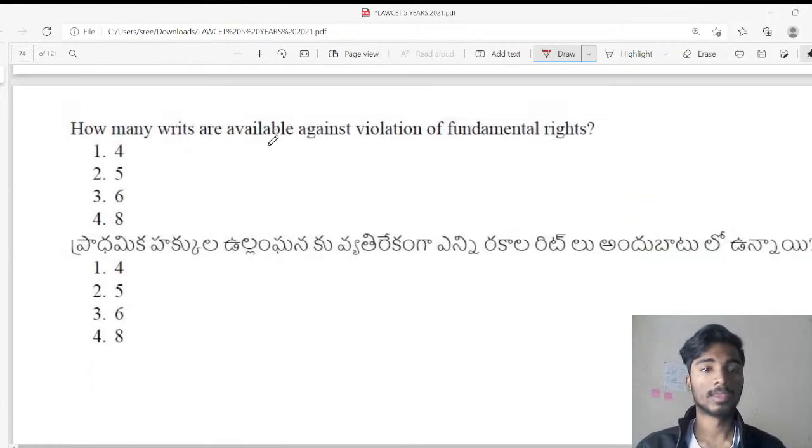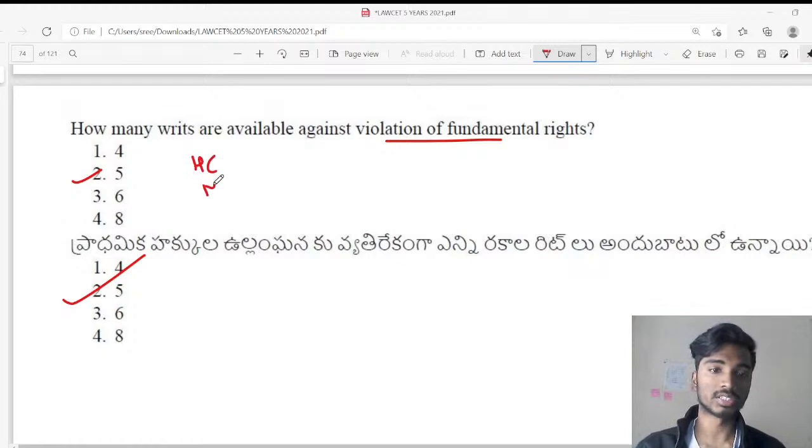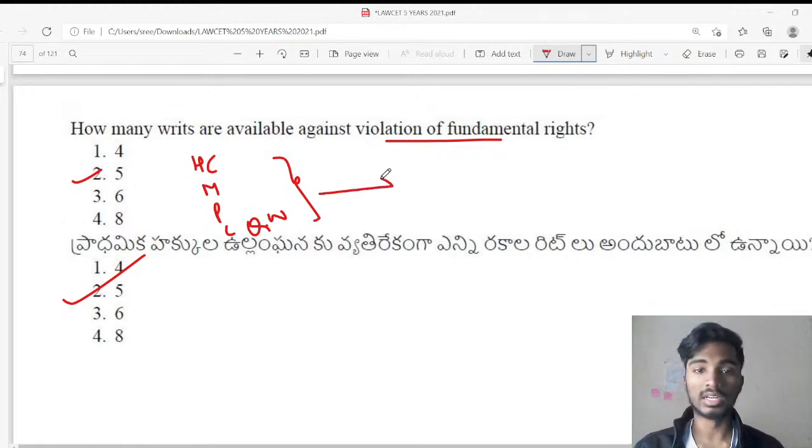Next question. How many writs are available against the violation of fundamental rights? The answer is 5 writs. There are 5 writs which are available for the violation of fundamental rights. They are habeas corpus, mandamus, prohibition, certiorari, and quo warranto. All of these writs are discussed in a separate video, and I will try linking the video in the description box. So please make sure that you are enrolling over there.